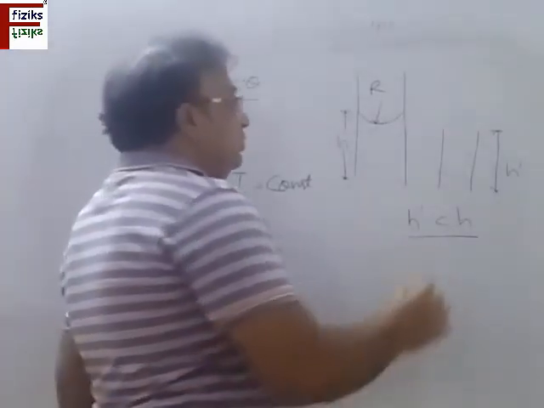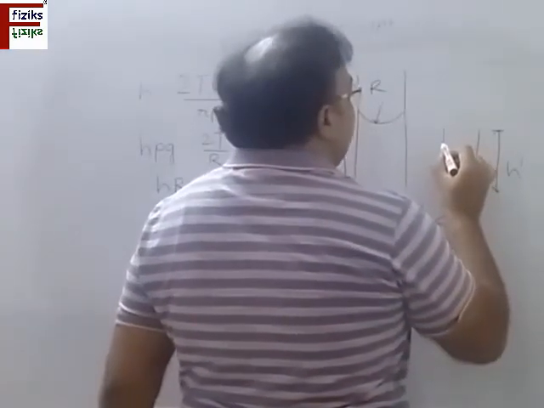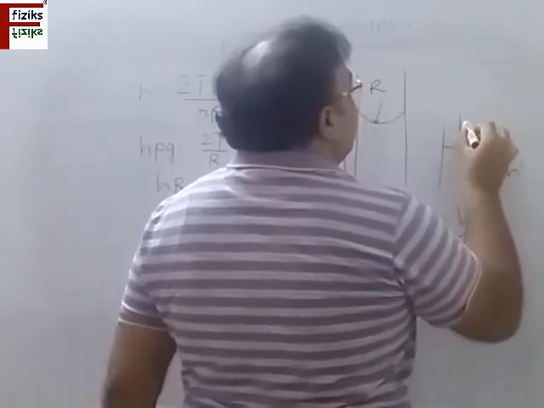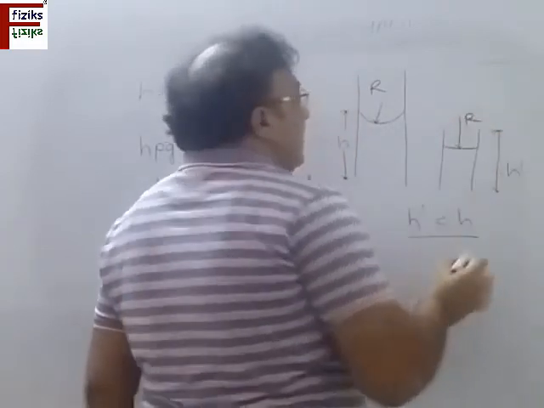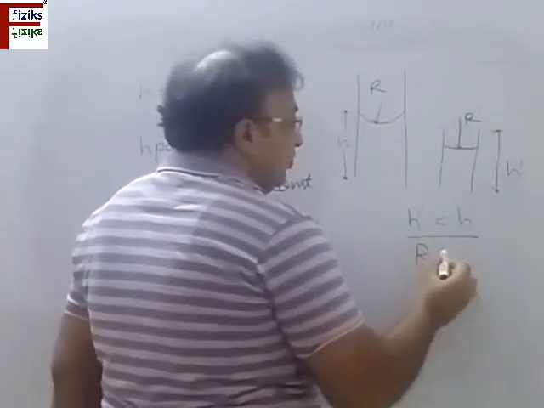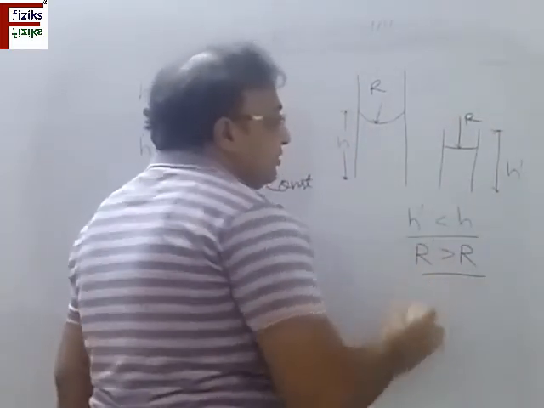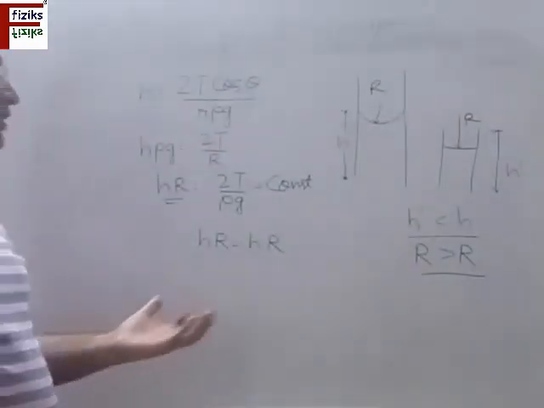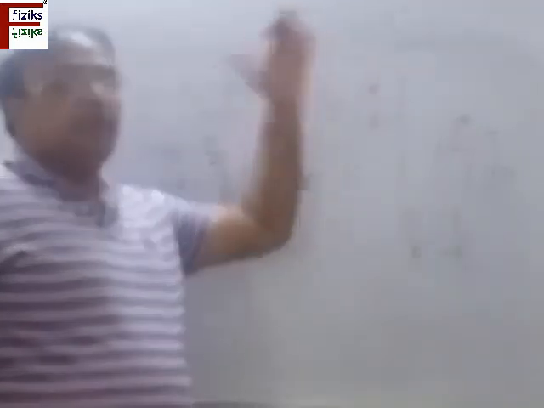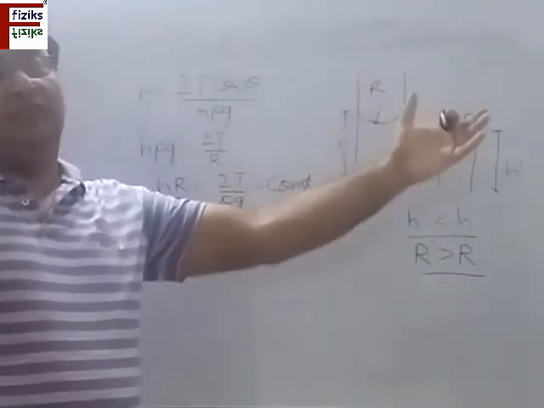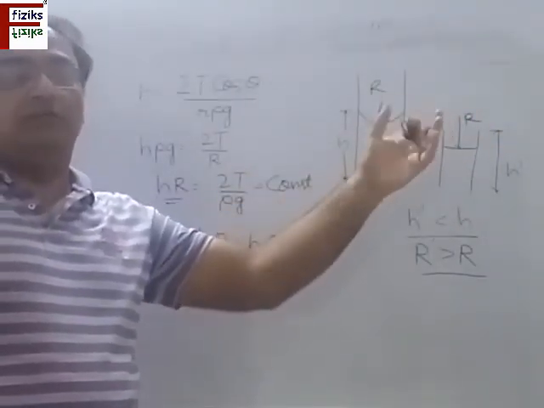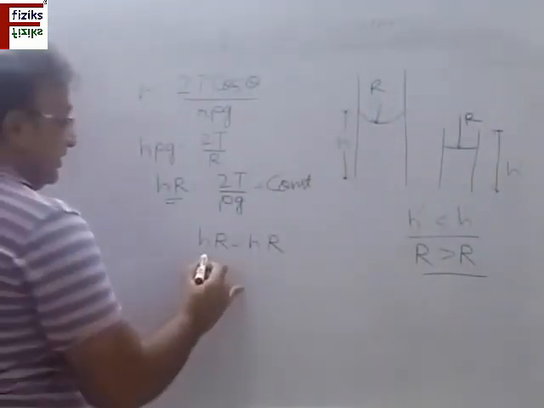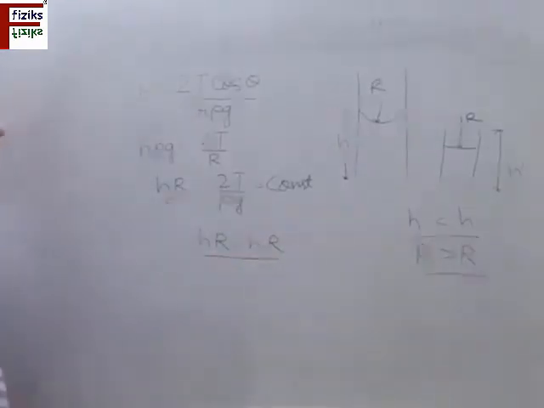That is, the fluid is going to adjust the surface itself in such a way that the radius of curvature increases, so r dash is more than r. The radius of curvature of the fluid increases in such a way that the liquid is not going to come out of the surface like a fountain. It is not going to spill out of it. So this is how it happens.